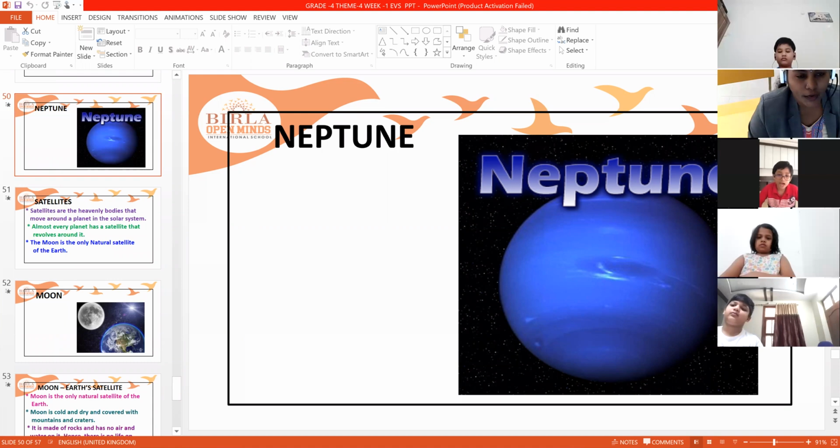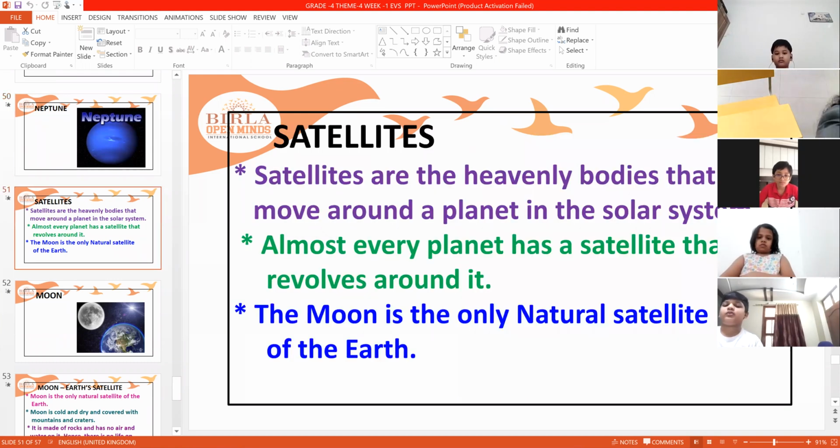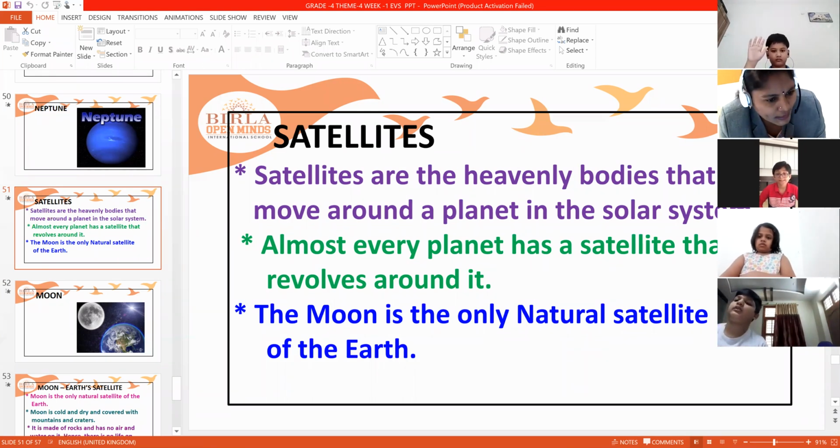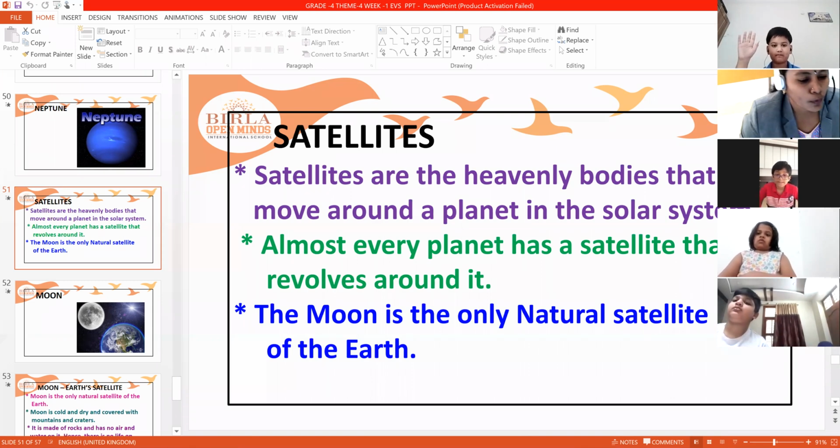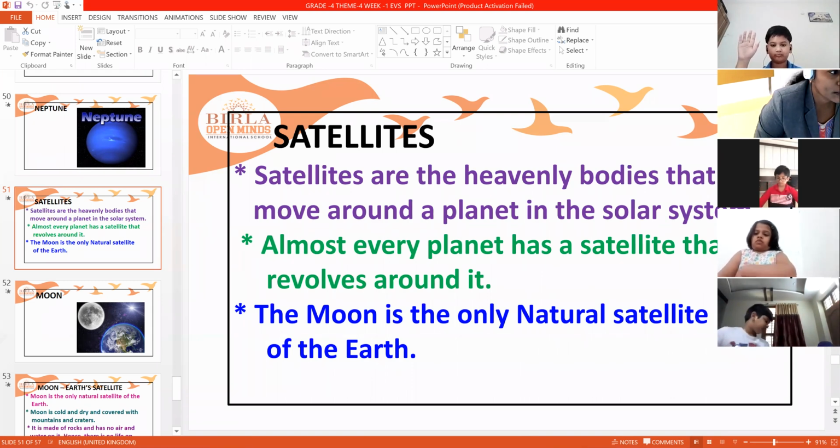Till now we were seeing about the satellites. This planet has this many satellites. Moon is the satellite of Earth, and Jupiter has 79 satellites. Like this, we are going on telling. Now, actually, what is a satellite? Satellites are the heavenly bodies that move around a planet in the solar system.